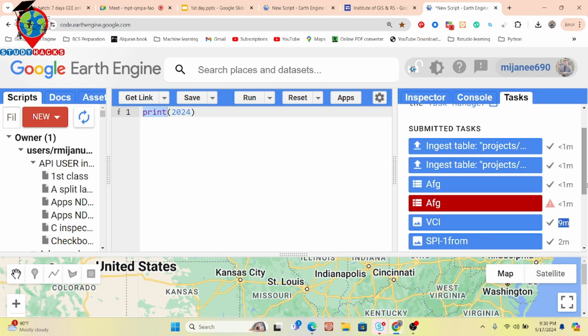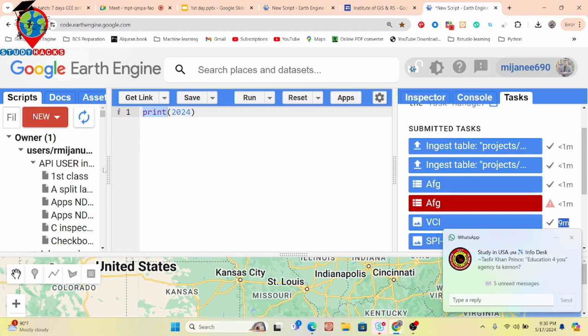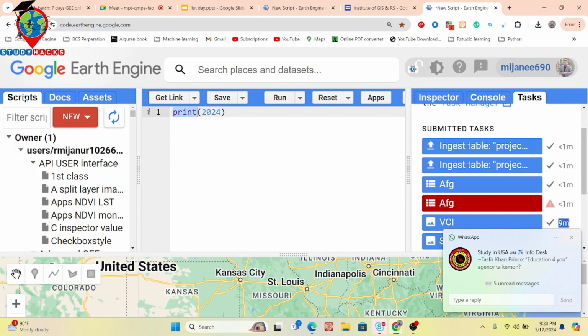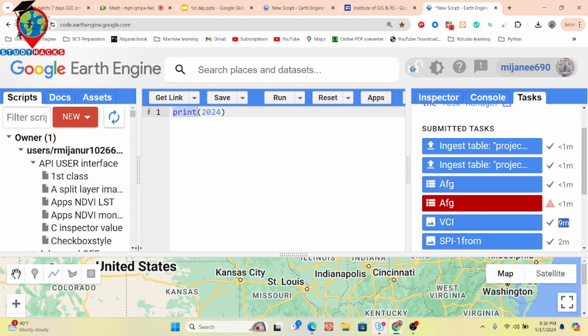Okay, so I also discussed how we can easily import or export any file from the Google Earth Engine platform. So basically the task tab shows you this type of result for the progress of your importing or exporting. Okay, then further you can see the script tab here. The script tab mainly manages your code.